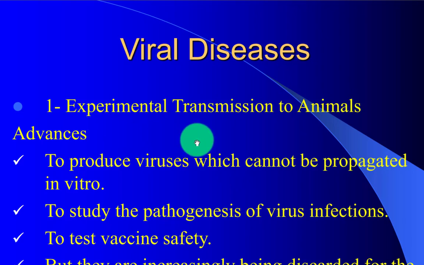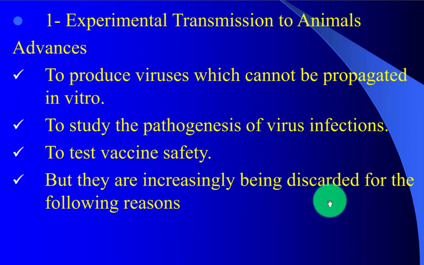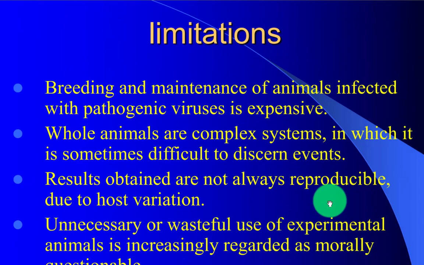Experimental transmission to animals is used to produce virus which can't be propagated in vitro, to study the pathogenesis of virus infections, and to test vaccine safety, but it is increasingly being discarded for the following reasons. Limitation: breeding and maintenance of the animals infected with pathogenic virus is expensive.